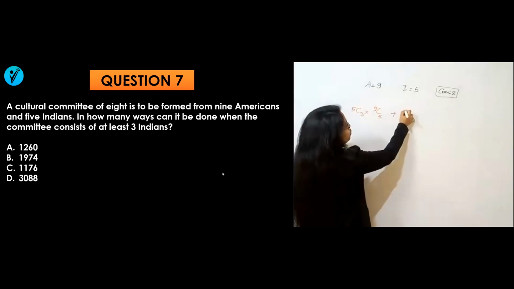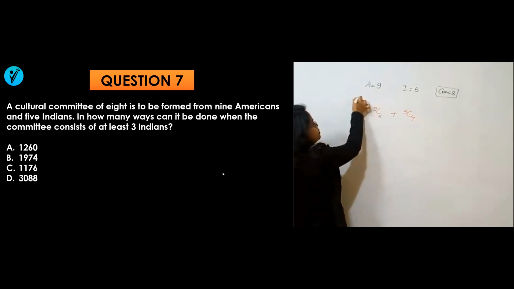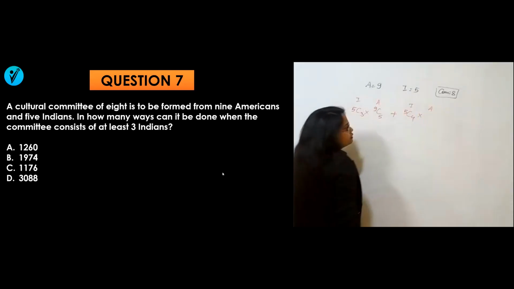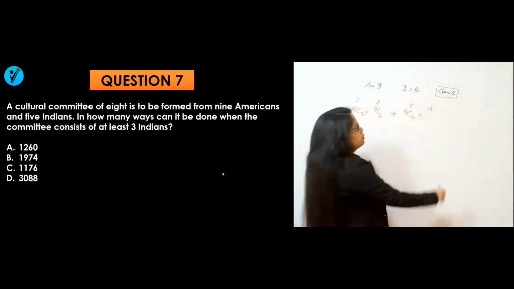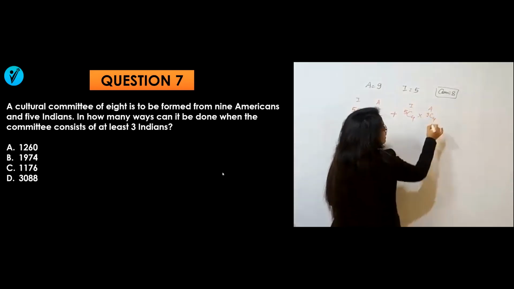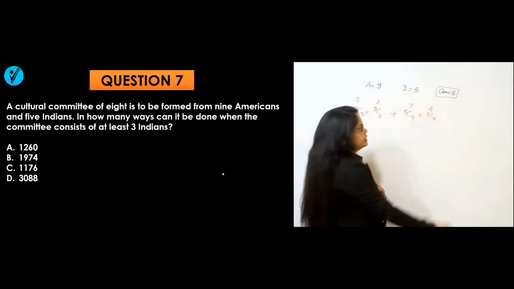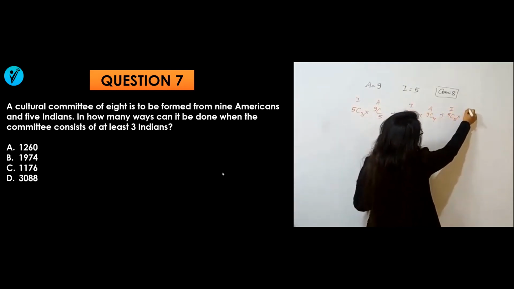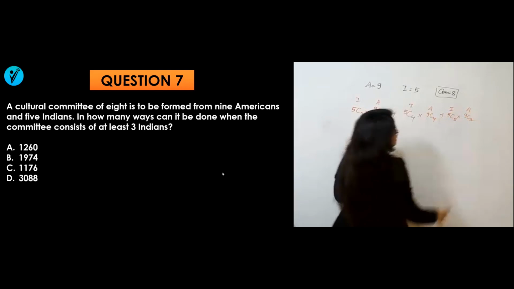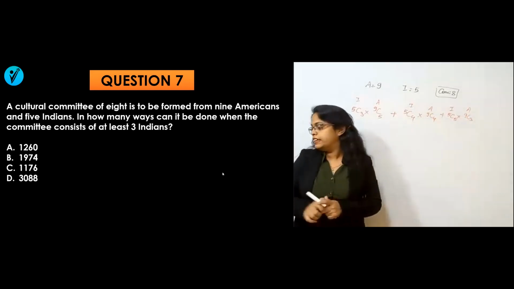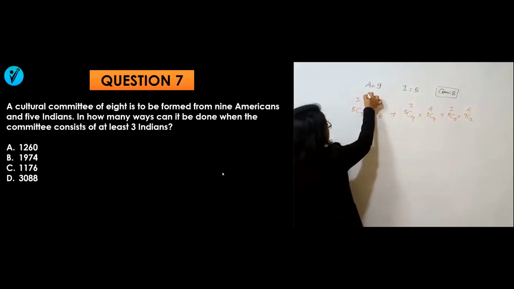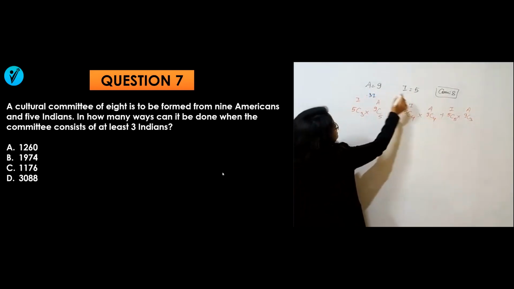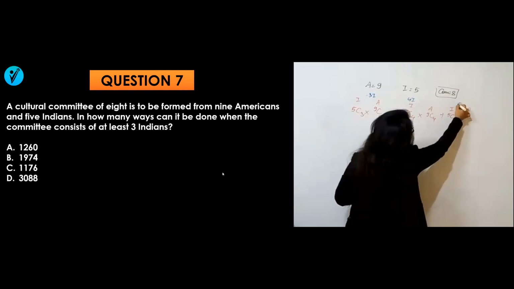Or you can take 4 Indians also. This is for Indian, this is for American. If you are taking 4 Indians, then you must take 4 Americans because the total is 8. And next, again, if you take 5 Indians out of 5, then American will be 9C3. Is it? Means what you have taken here? 3 Indians, 4 Indians and 5 Indians, at least 3, right?